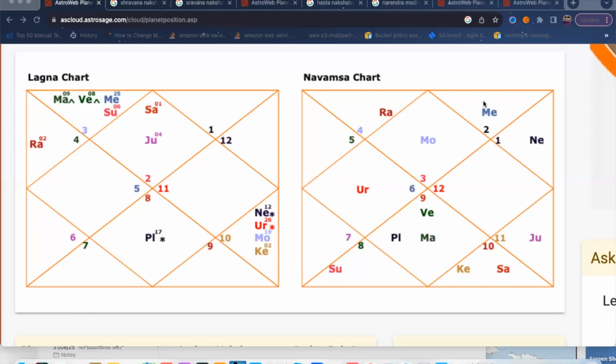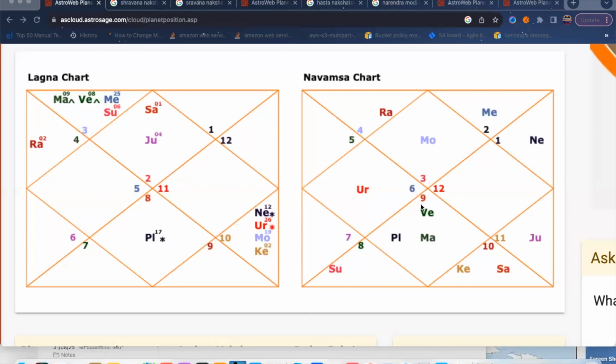Now, even the ascendant. If the first house means the ascendant, for example, in this chart, the ascendant is Gemini. Why? Because the number 3 sign is there. So it's a Gemini Navamsha. How to calculate that Gemini Navamsha, I will let you know. First, make sure you get to know how to read the Navamsha chart.